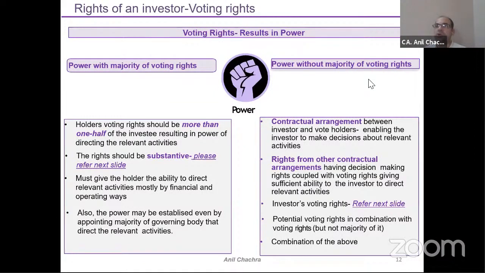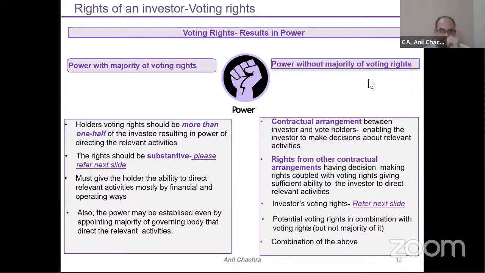My rights should not be protective rights, they should be proactive ones, and must give the holder the ability to direct the relevant activities, mostly by financial and operating ways. Means I should have the ability to influence the decisions or the relevant activity at my discretion level. These types of things will show that yes, you are having control.